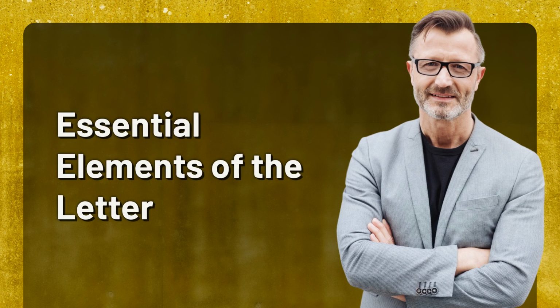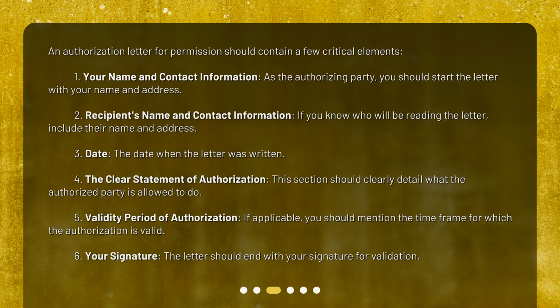Essential elements of the letter. An authorization letter for permission should contain a few critical elements. 1. Your name and contact information. As the authorizing party, you should start the letter with your name and address. 2. Recipient's name and contact information. If you know who will be reading the letter, include their name and address. 3. Date, the date when the letter was written.